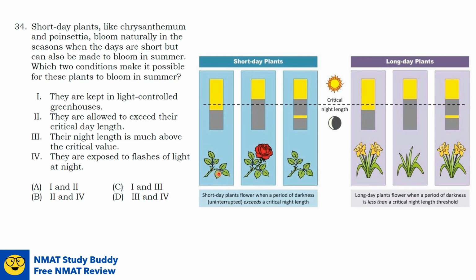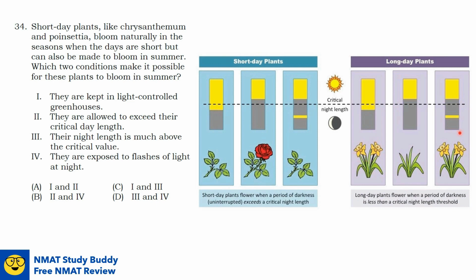And in this first scenario, since the night or the period of darkness is shorter, there will be no flowering. And in this third scenario, a flash of light here interrupts the dark period. This will prevent now the flowering. In our long day plants, when a period of darkness is less than the critical night length threshold, as what you can see here, a flower will bloom.